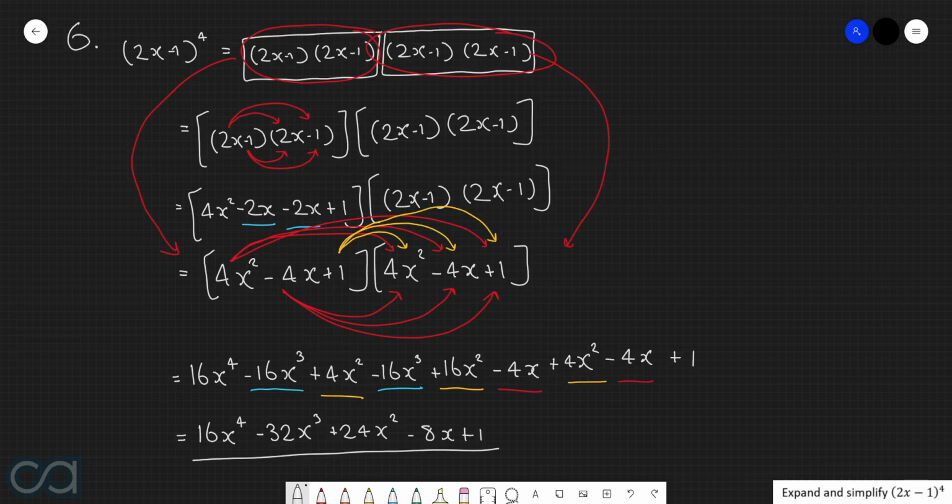So our final answer is 16x⁴ − 32x³ + 24x² − 8x + 1.